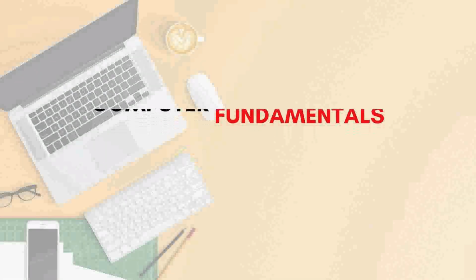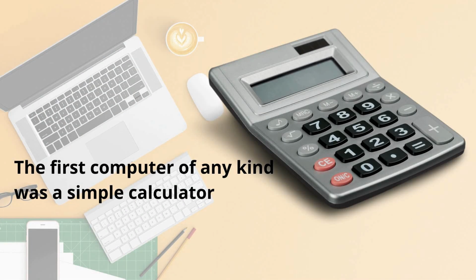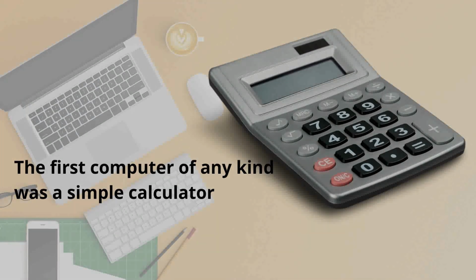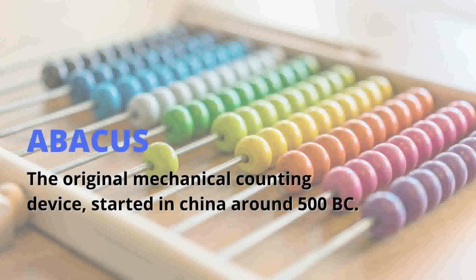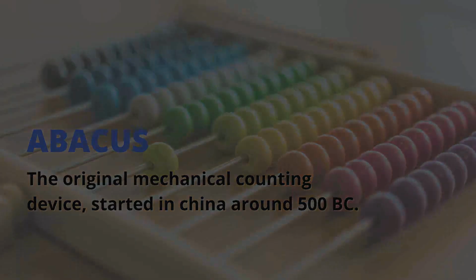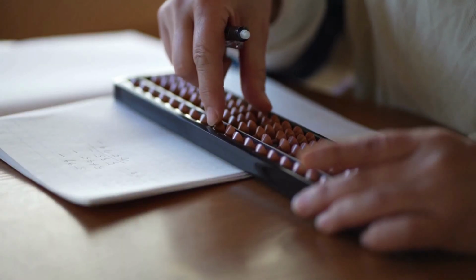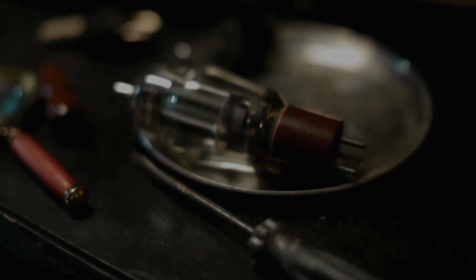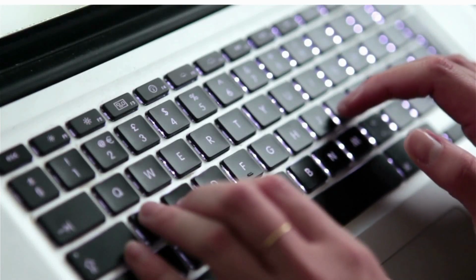Computer fundamentals. The first computer of any kind was a simple calculator. The abacus is the original mechanical counting device, started in China around 500 BC. When man harnessed the power of electricity, new devices were developed. Today's world is an information-rich world, and it has become a necessity for everyone to know about computers.